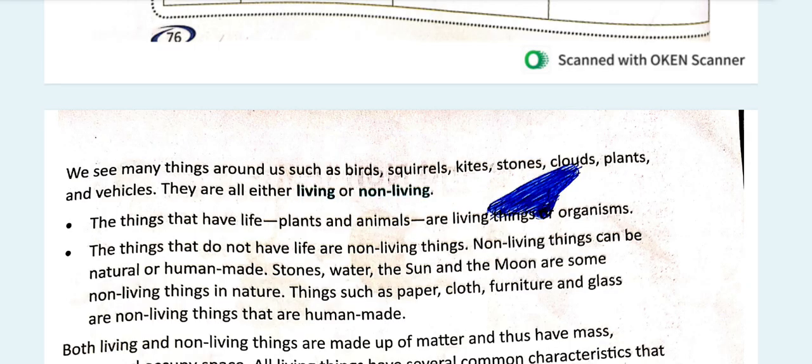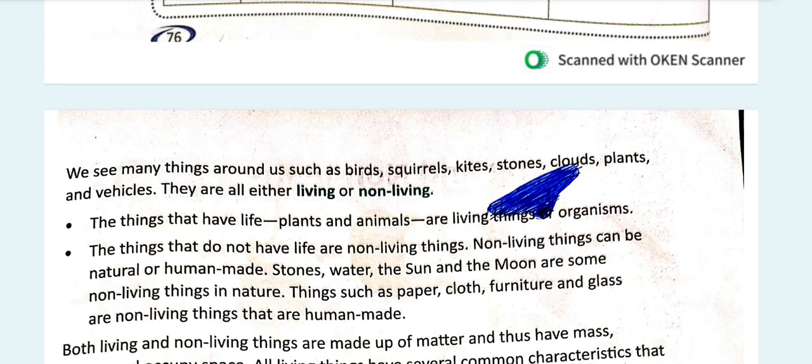We can call them organisms because they are living. The things that do not have life and are not living are called non-living things, and are natural or human made, like stones, water, chair, table, sun, moon, cloth, furniture, paper.